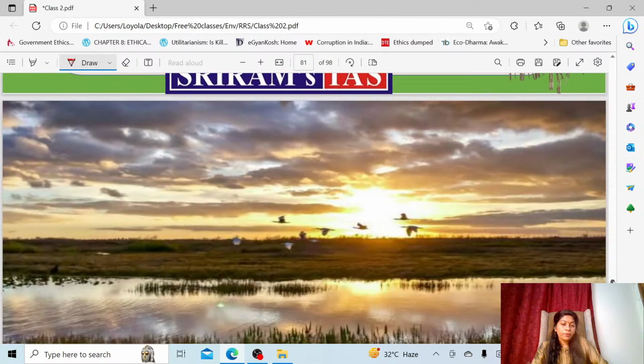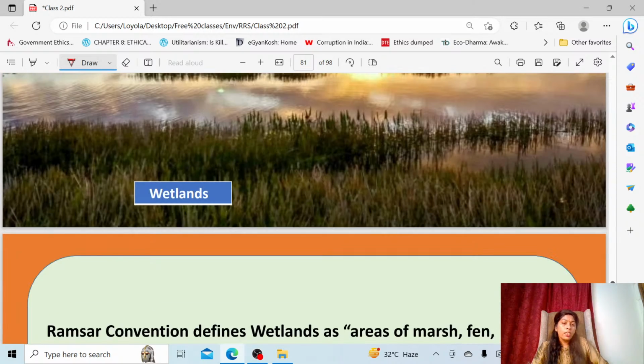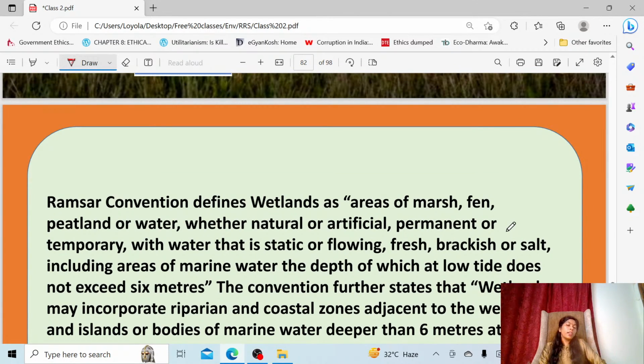The last ecosystem which I would like to discuss is wetlands. In the wetlands, you can see how questions have appeared so far and how they are going to appear in the future also. In that manner we have seen all the ecosystems so far. That is why, for forests, I told you types of forest are very important.